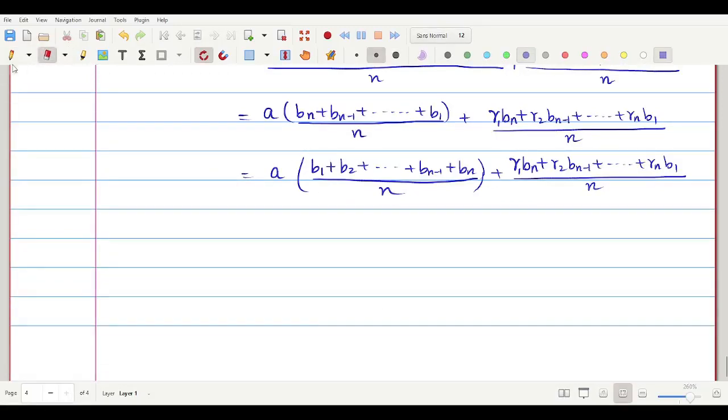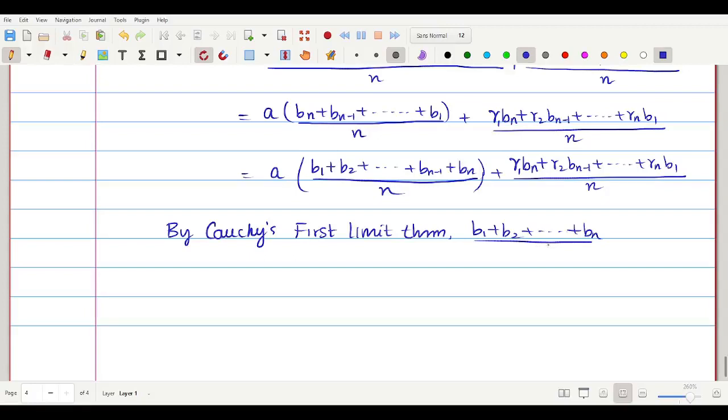Since by Cauchy's first limit theorem, what I can say is this fellow, b1 plus b2 plus dot dot dot plus bn by n, converges to b. Yes, they have given that bn converges to b. Therefore, by Cauchy's first limit theorem, this fellow will converge to b.